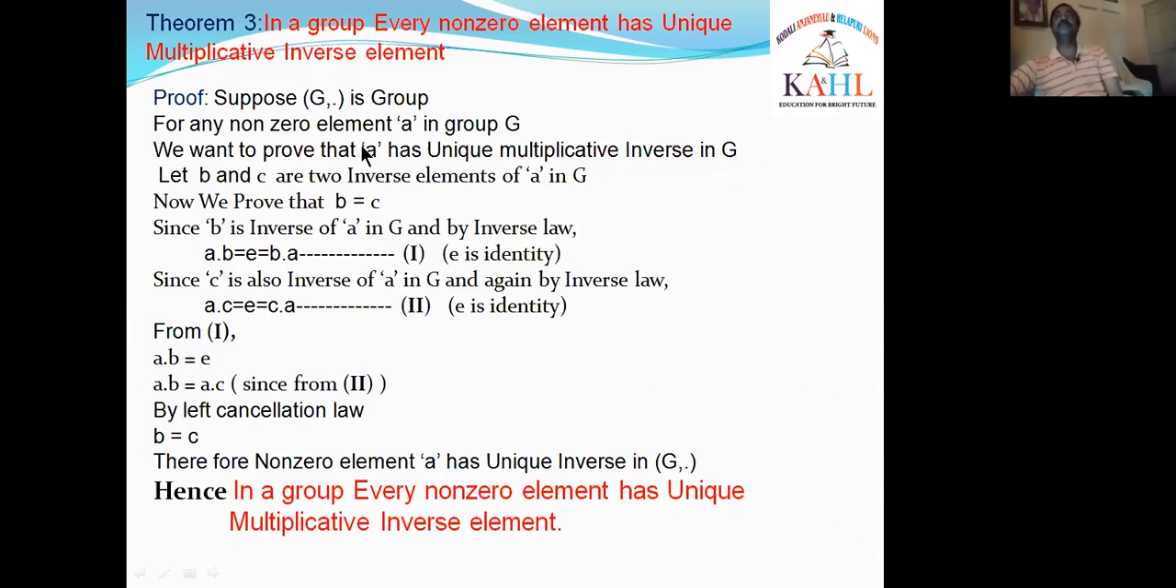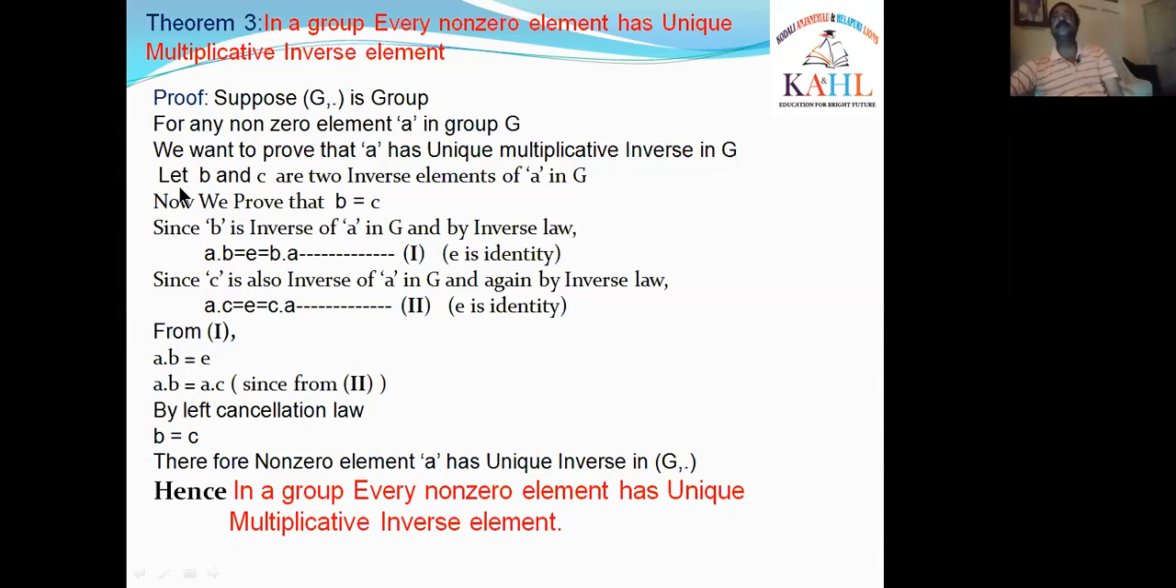For any non-zero element A in a group G, I am taking a non-zero element A in G. We want to prove that the non-zero element A has a unique multiplicative inverse in G. A has only one multiplicative inverse. What do you have to prove? That the non-zero element A has only one multiplicative inverse.